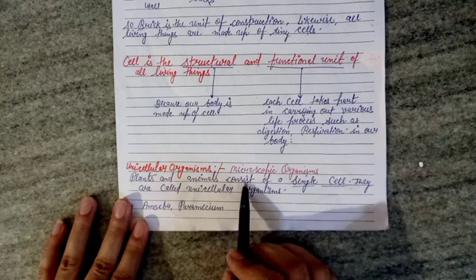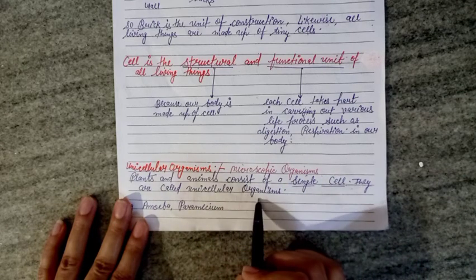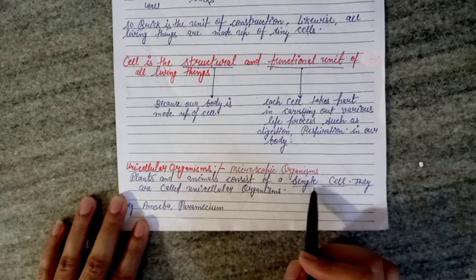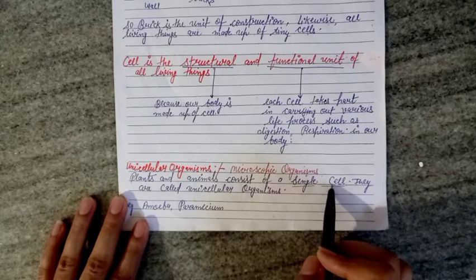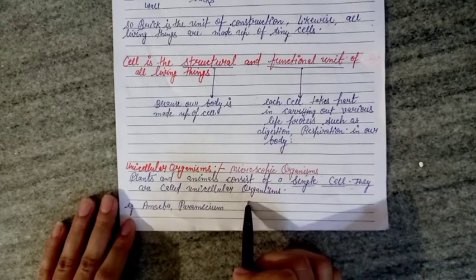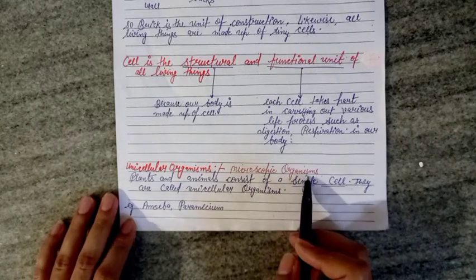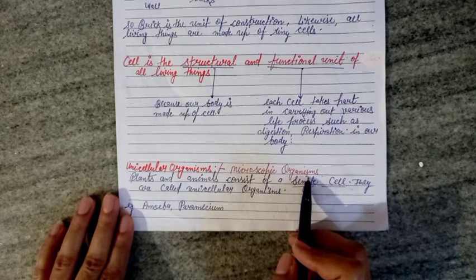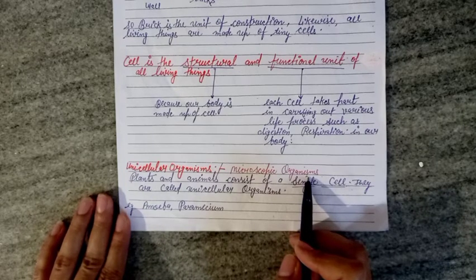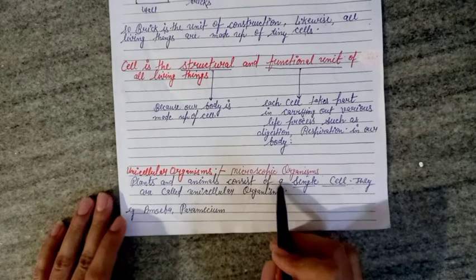Plants and animals that consist of a single cell, whose body is made up of only a single cell, are called unicellular organisms. They are called microscopic organisms also, because they cannot be seen by the naked eye. To see unicellular organisms, a microscope is needed.